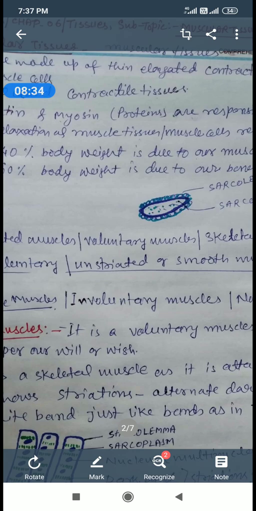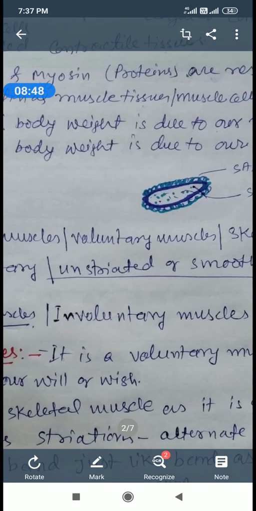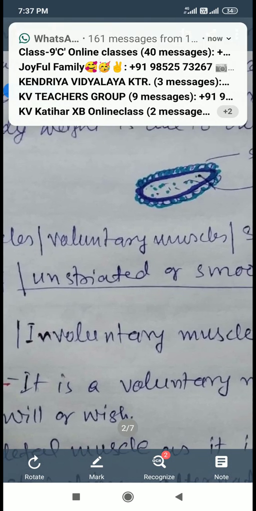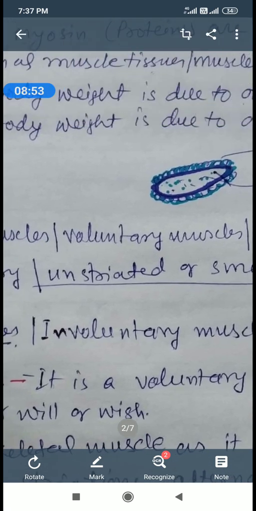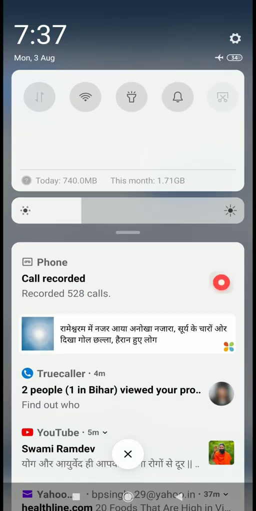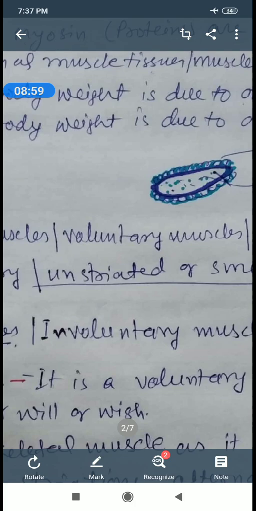Actin and myosin, the two protein substances, are responsible for the contraction and relaxation of muscular tissue respectively. Note, 40% of our body weight is due to our muscles and 60% of body weight is due to our bones.